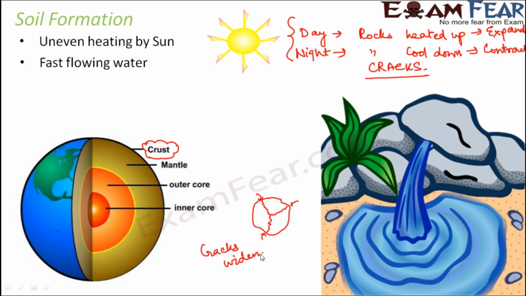Secondly, when you have fast flowing water, this fast flowing water carries the rocks as well as pieces of rocks to different places. Now, these pieces of rocks actually lead to the formation of soil. So, soil is nothing but those pieces of the big rock. So, it has all the minerals that the rock had. It is just that now it has it in a powdered form. So now the flowing water carries the rocks or the pieces of rocks to different places. As a result of this, soil is found at different places. So it is not that soil is present only at one area. So soil got carried away to many different places.